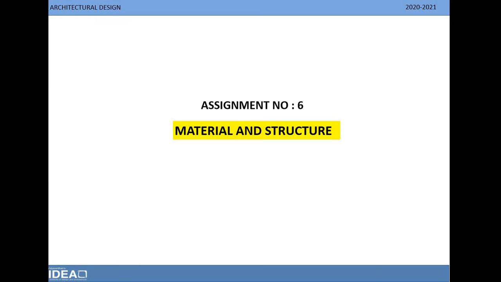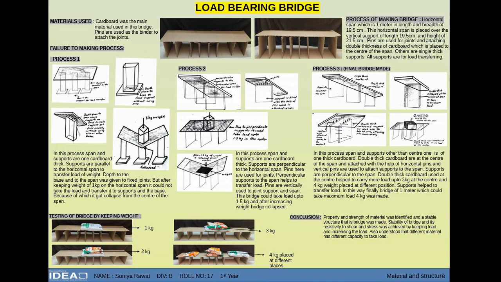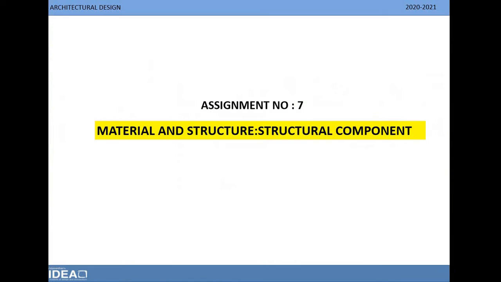Assignment number 6, Material and Structure. This assignment helped me to understand the strength and stability of a bridge. Supports were placed in the bridge in such a way that it can be stable and can take maximum load on it. Pins are used as a binder in making the bridge. Shear and tension were also achieved by increasing the load. This bridge, which is shown in the slide, can hold a maximum of 4 kg of weight.